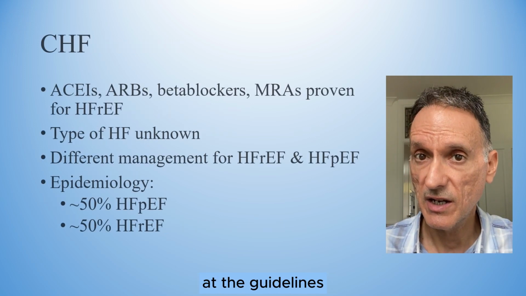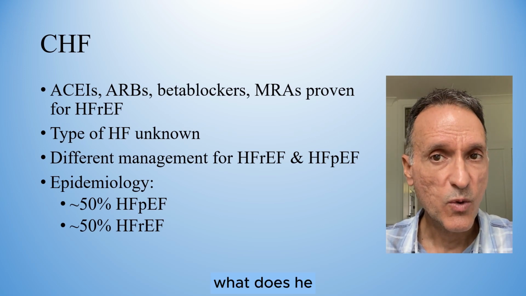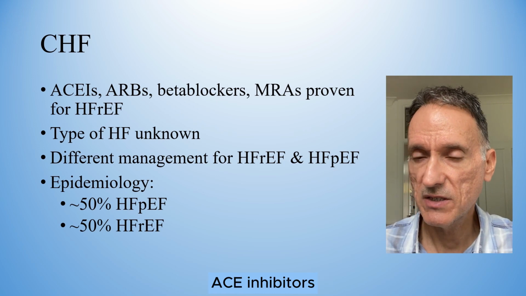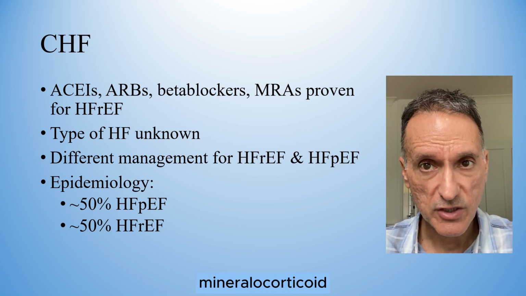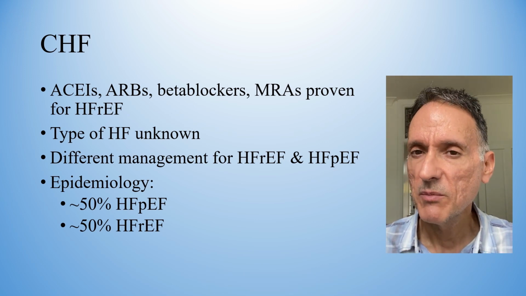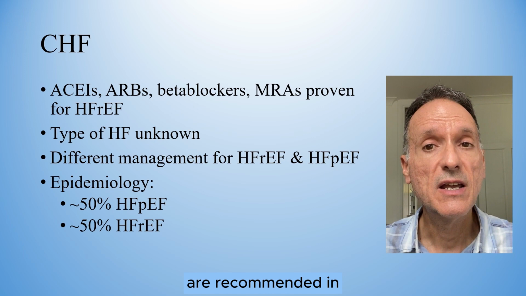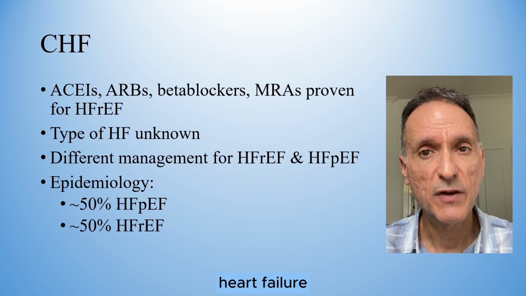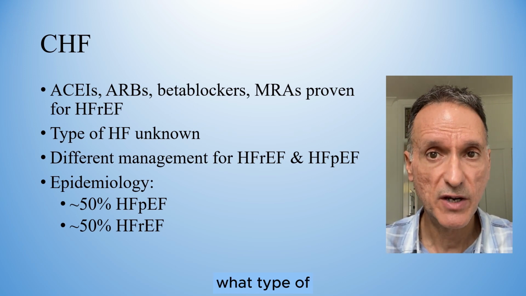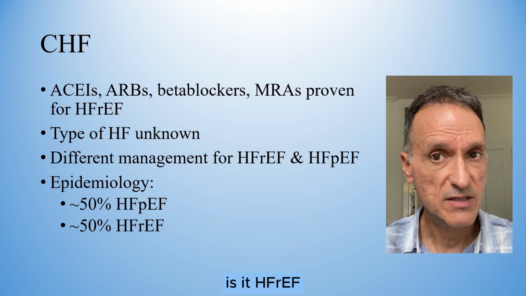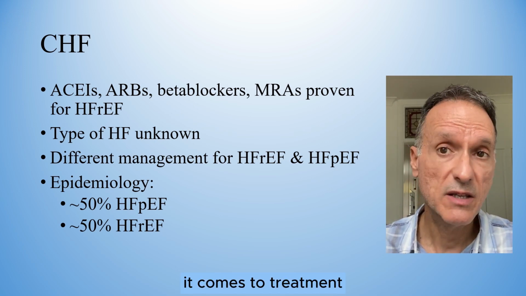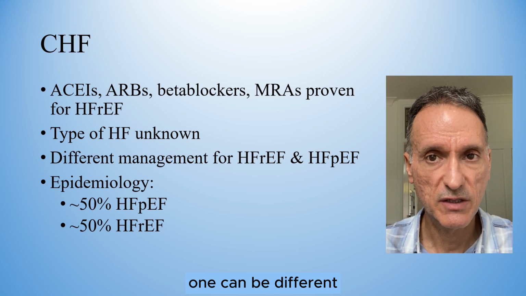So let's have a look at the guidelines on chronic heart failure then. What does it say about treatment? You may be familiar with the advice to give ACE inhibitors, beta blockers, mineralocorticoid receptor antagonists, or MRAs, etc. But these drugs are recommended in HFrEF, that is, heart failure with reduced ejection fraction, and the first problem is that we do not know what type of heart failure this patient has. Is it HFrEF or is it HFpEF? Because when it comes to treatment, the advice for each one can be different.